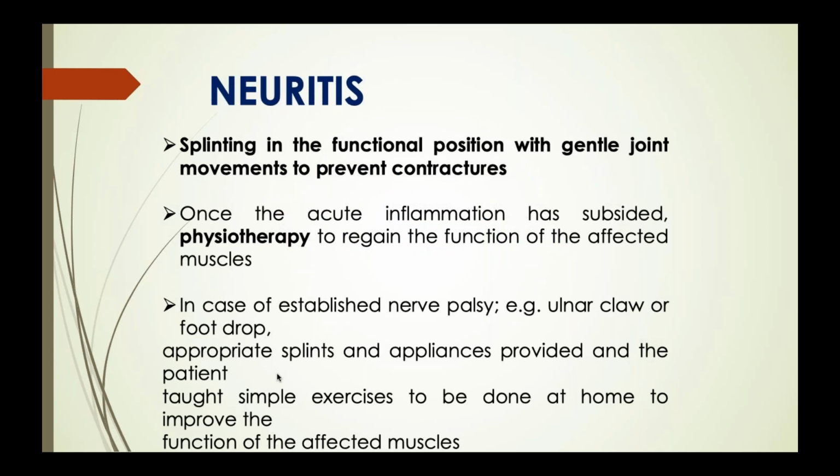Management of complication: for neuritis you should use splinting in the functional position with gentle movements to prevent contraction. Then when there is no inflammation, the patient should go for physiotherapy to regain the function of the affected muscles. Appropriate splints are required.